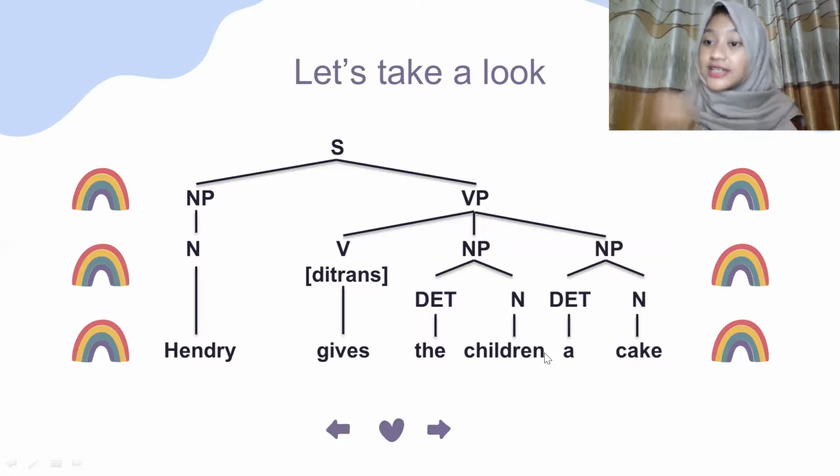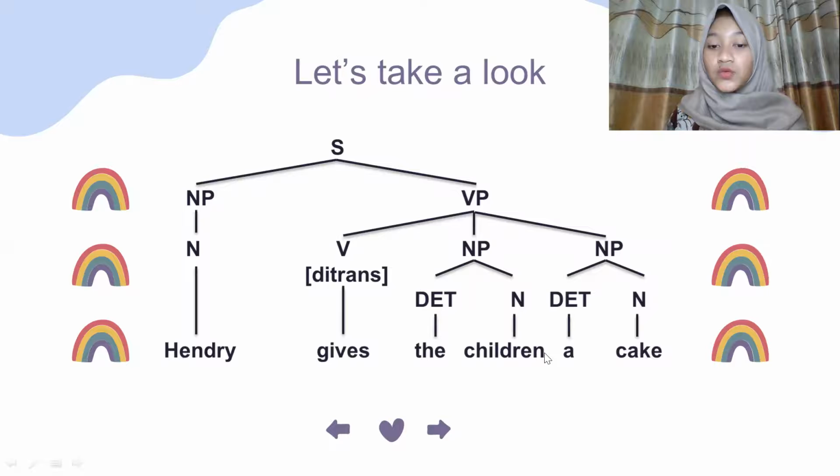To distinguish direct object and indirect object, the one that relates to the verb is the direct object, and the other object is automatically the indirect object. So Henry gives the children a cake. The direct object is a cake and the indirect object is the children.